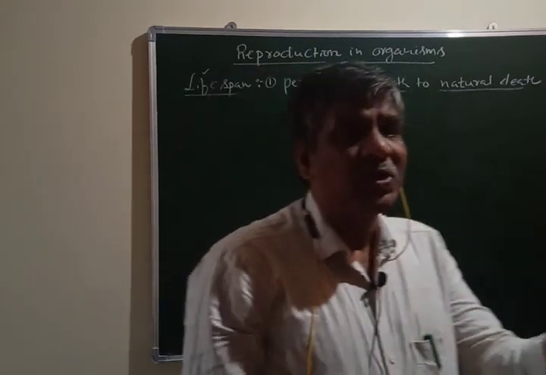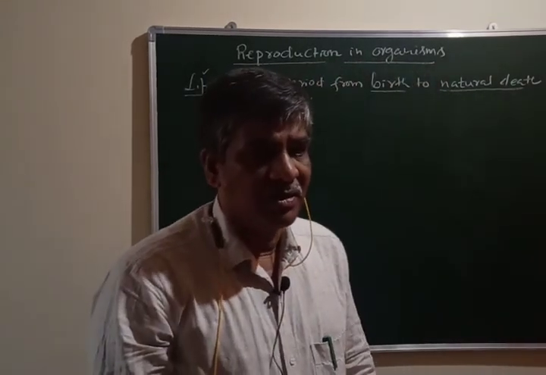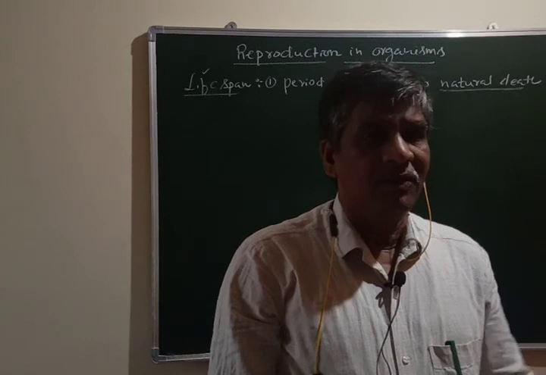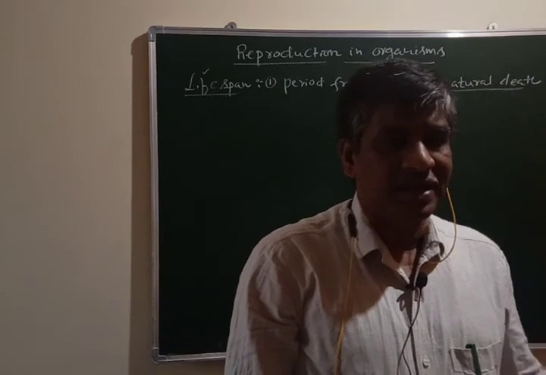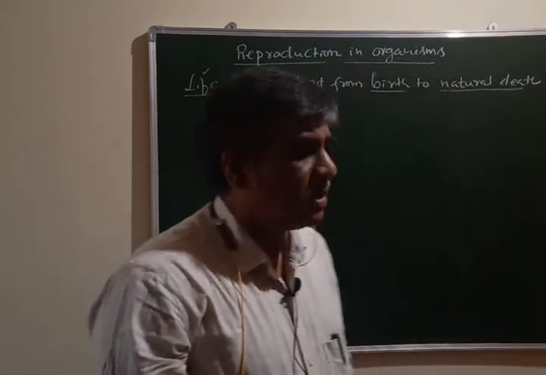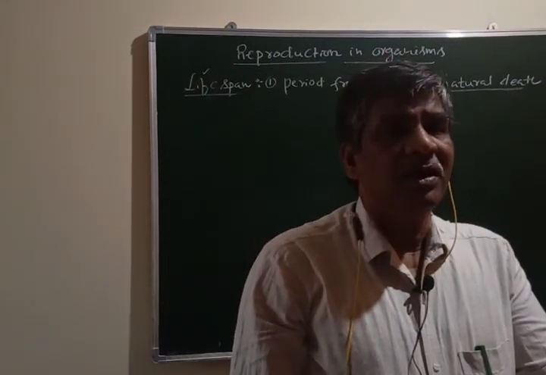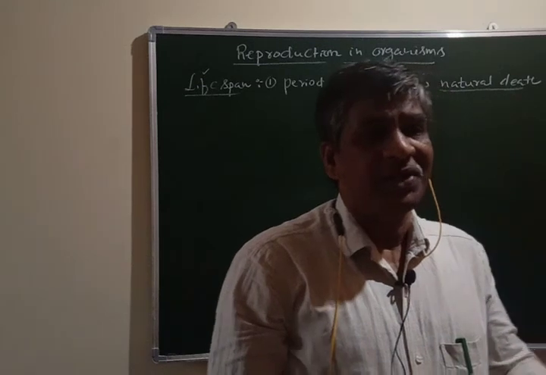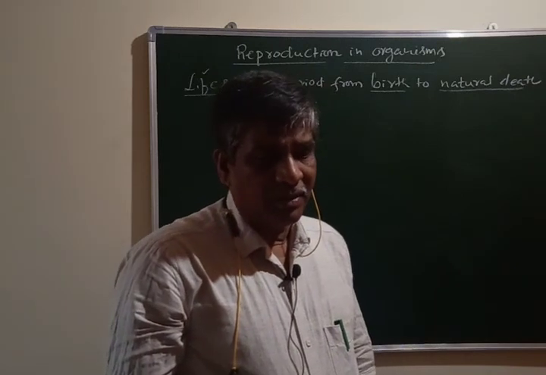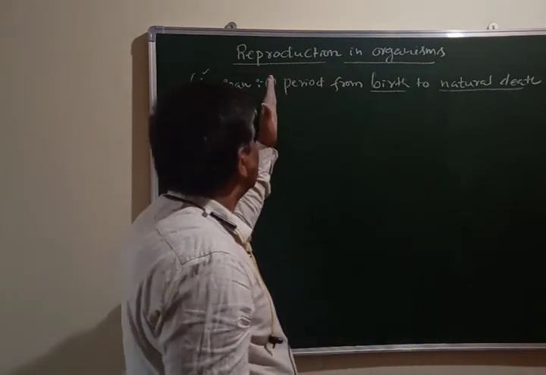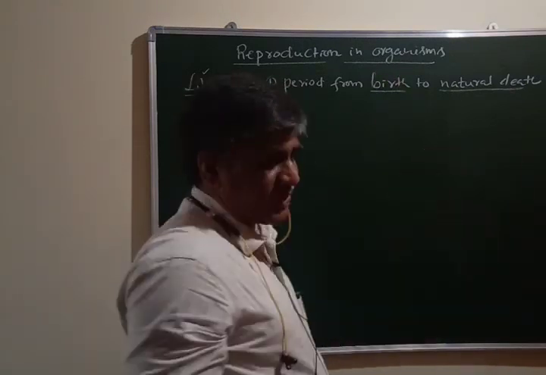Every individual has to die naturally, but some individuals will die because of other reasons. Some small animals may become food for some larger animals. That is different. Some animals will die because of accident. Some animals will be killed. That cannot become a lifespan. It has to die naturally because of degradation of some metabolic activities in the body. So that is what we call a lifespan.